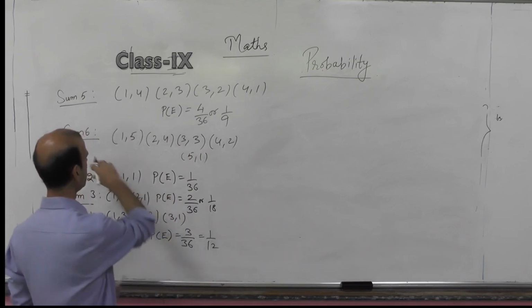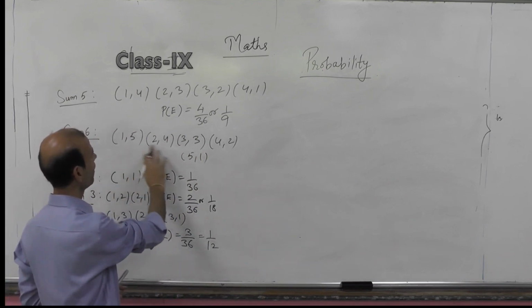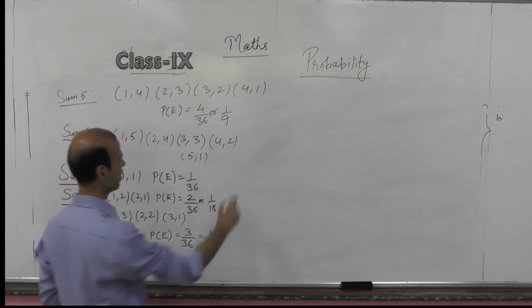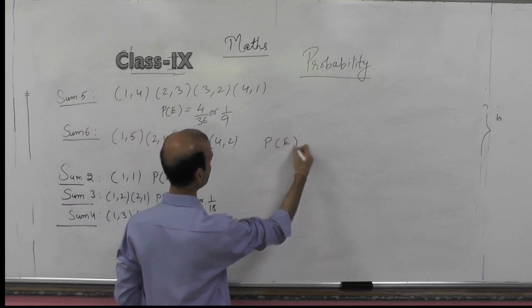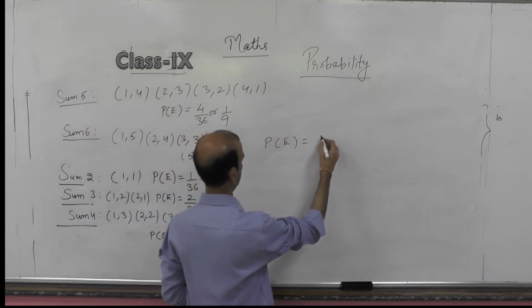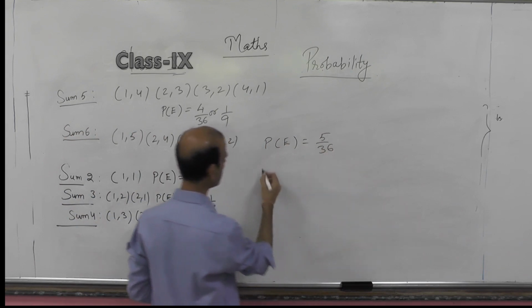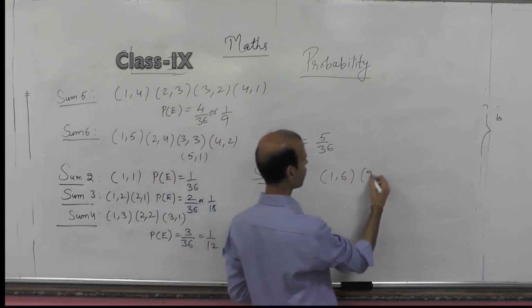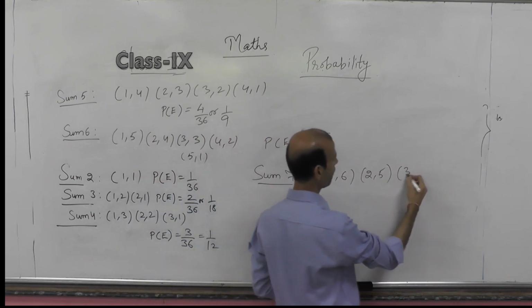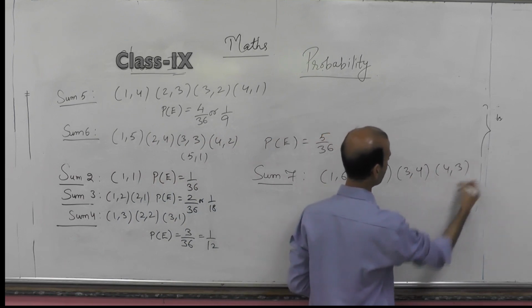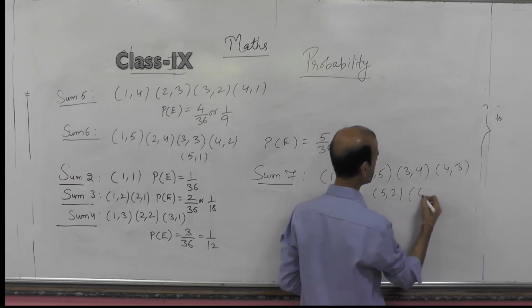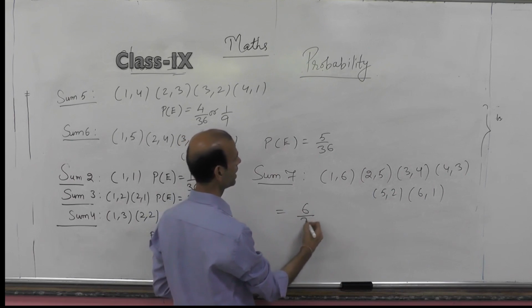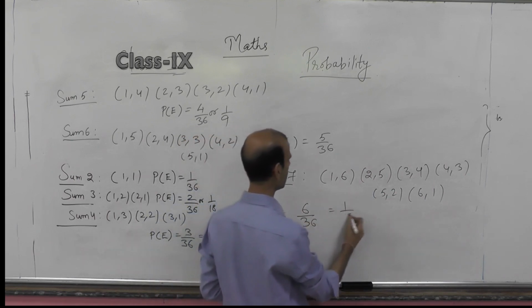Now we were seeing the sum of 6: 1, 5, 2, 4, 3, 3, 4, 2 and 5, 1. So the probability of this event equals what? 5 by 36. If you see sum as 7, possible outcomes will be 1, 6, 2, 5, 3, 4, 4, 3, 5, 2 and 6, 1. So the probability will be 6 by 36, which is 1 by 6.